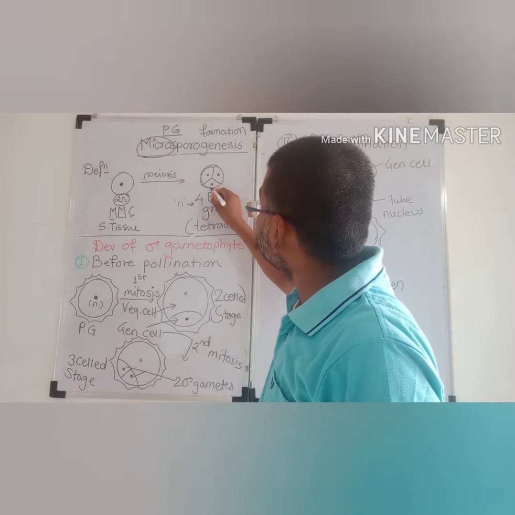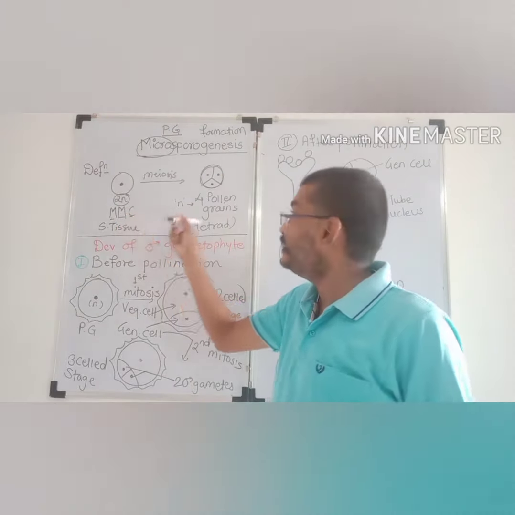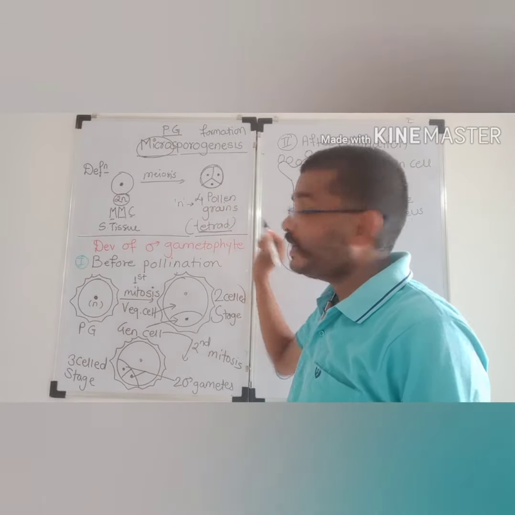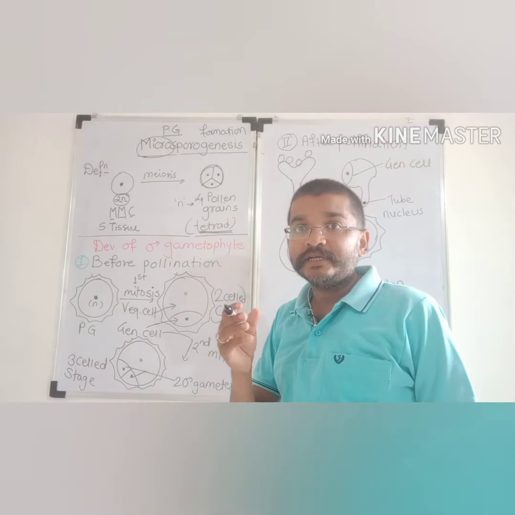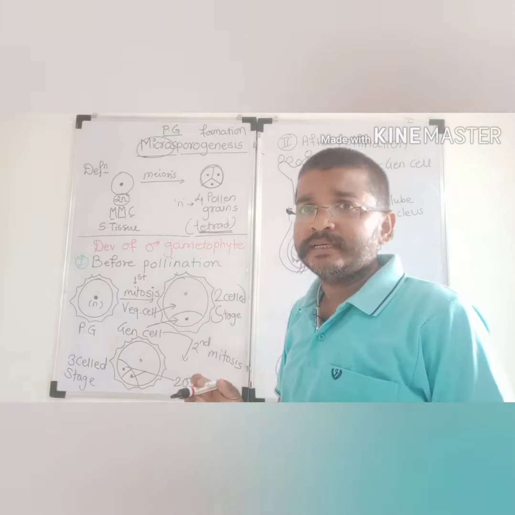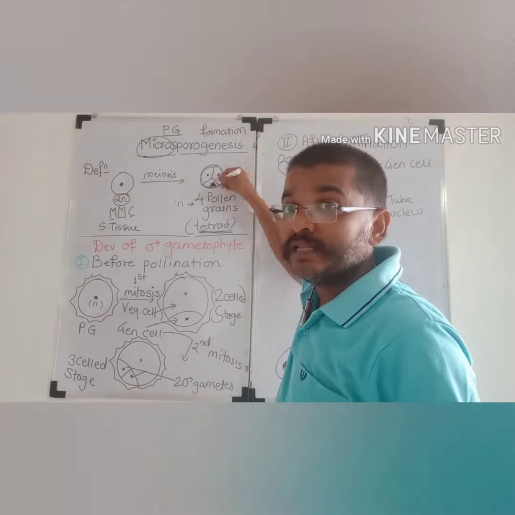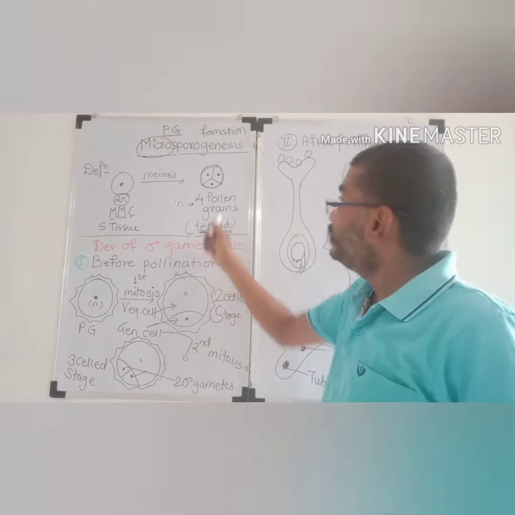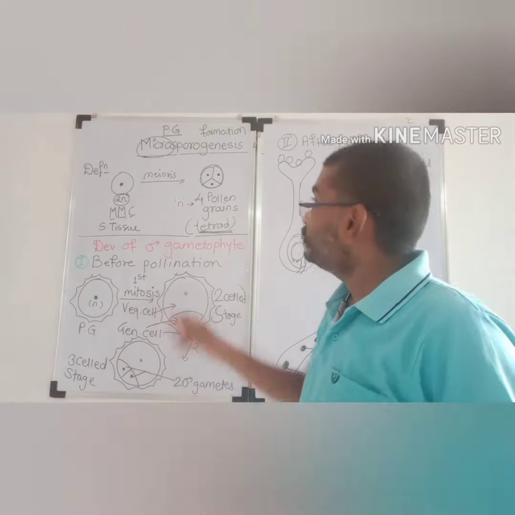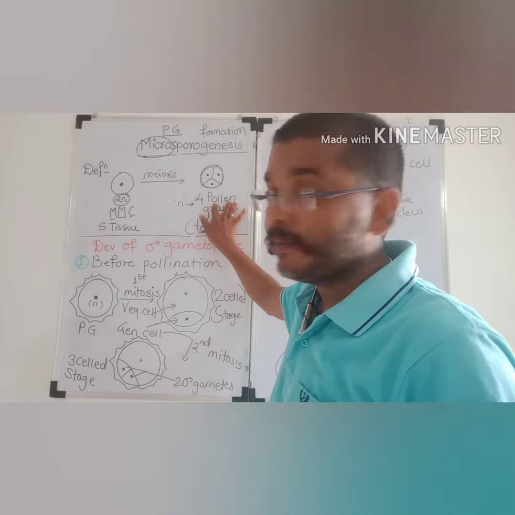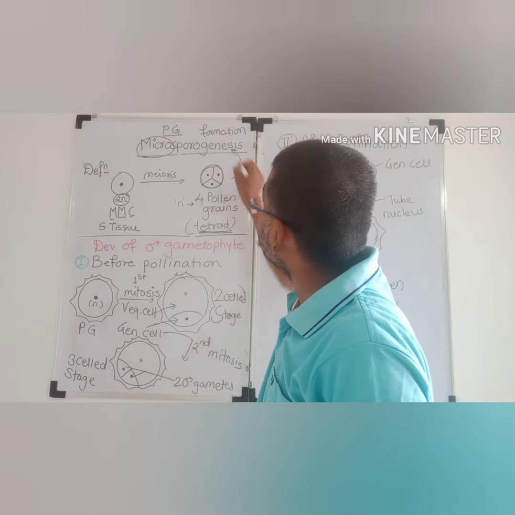During the formation, the 4 haploid pollen grains produced from each microspore mother cell arrange in a tetrahedral manner. That is called a tetrad. That is called what? Tetrad. They are not arranged one above the other. In this picture, we can clearly see 1, 2, 3, and the fourth one is from the back side. So the 4 haploid pollen grains are arranged in a tetrahedral manner. The process of formation of haploid pollen grains from a microspore mother cell is called microsporogenesis.